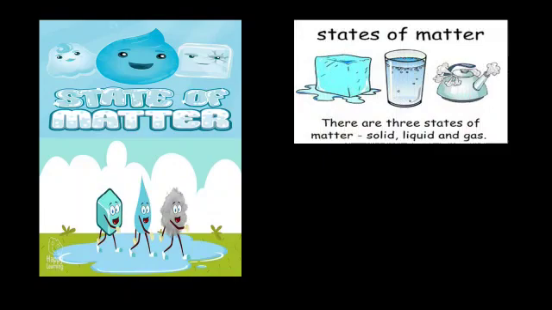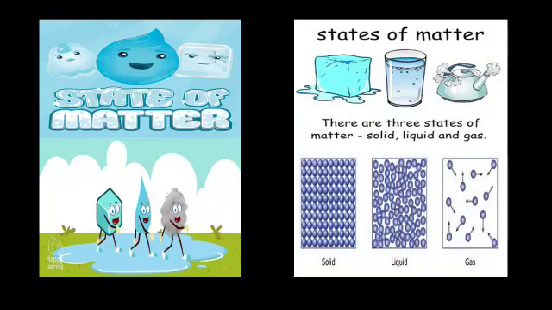There are three states of matter: solid, liquid, and gas. Air is an example of matter. Even you and me are an excellent example of matter because we have mass and occupy space. Likewise, let us take water as an example of matter. Water is found in nature in three states: solid, liquid, and gaseous state. In all the three states, the individual particles of water remain the same. However, the arrangement of the particles in each of these states is different.